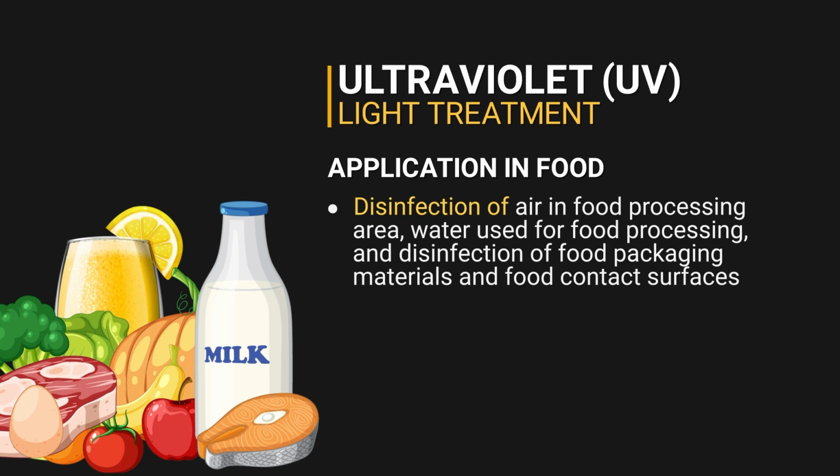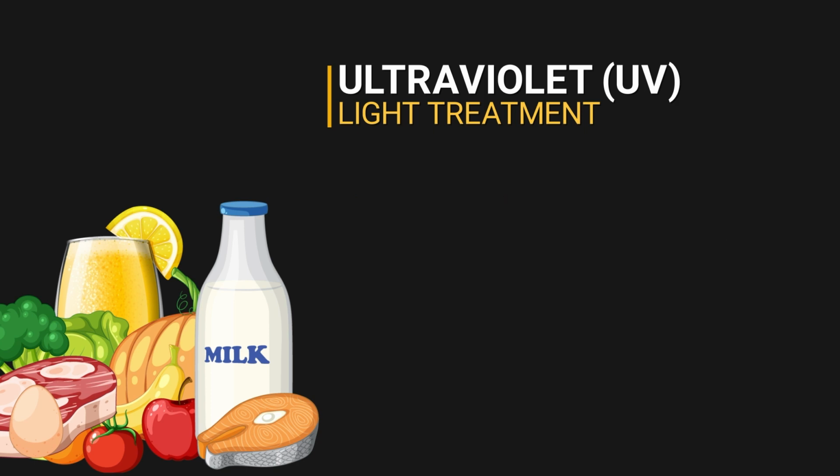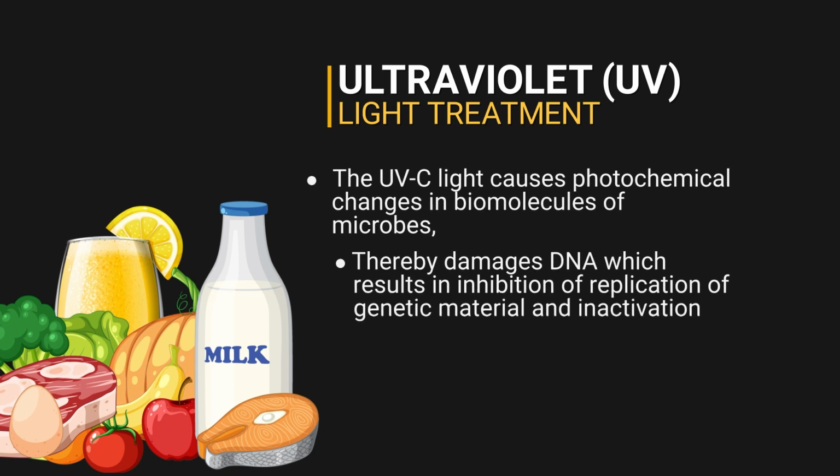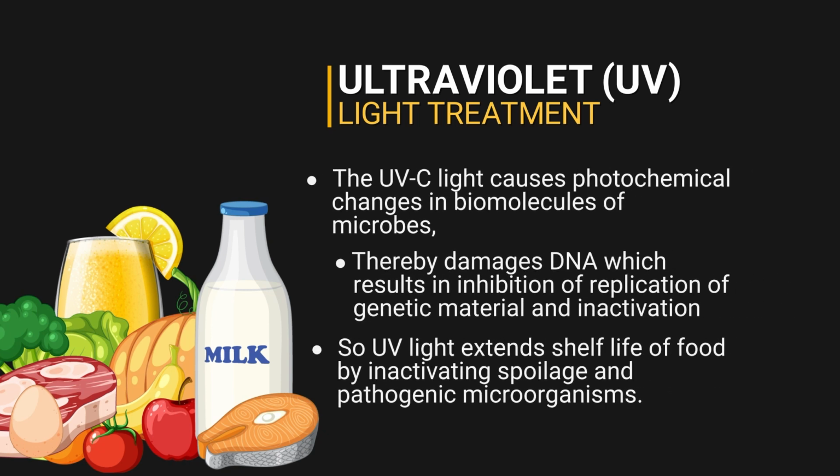UV light can be produced by UV lamps directly giving this exposure to the food. An application could be, for example, a line where the fresh commodity moves through, and on top of it you expose it with the UV light. Liquid food processing can also be done. Even in some packaging sections, the atmosphere can be disinfected. Surface disinfection could be done where food material is to be placed. So these are the applications for UV radiation.